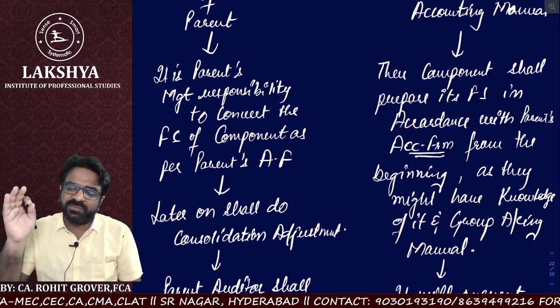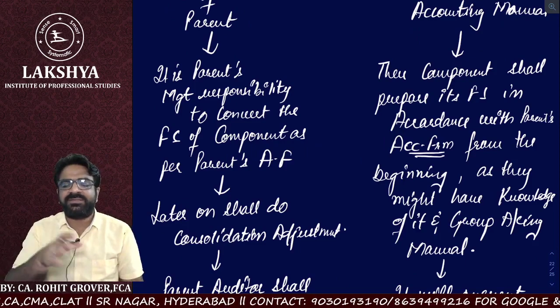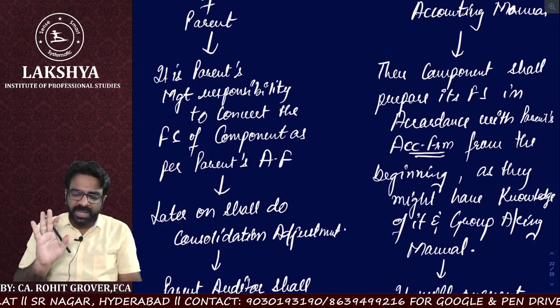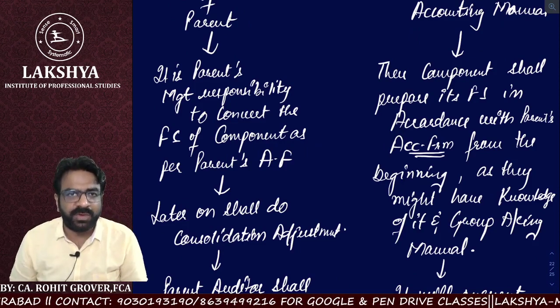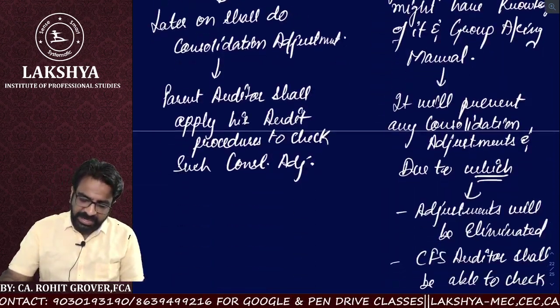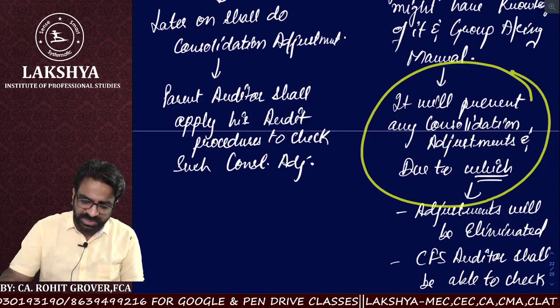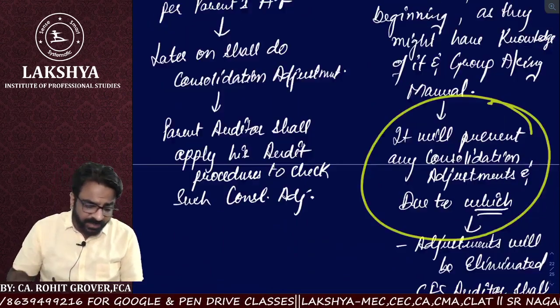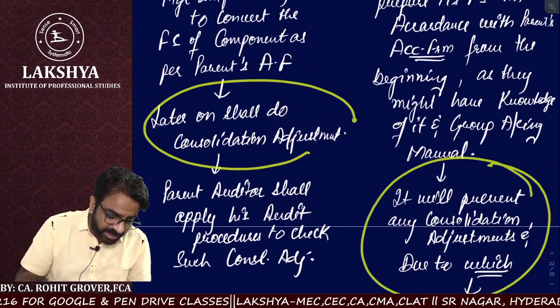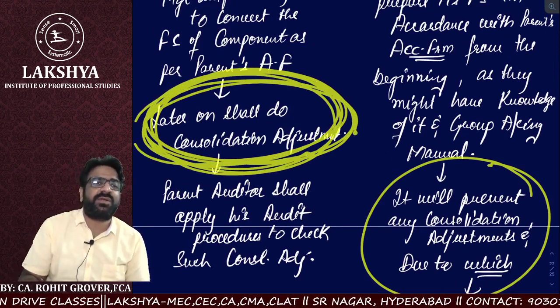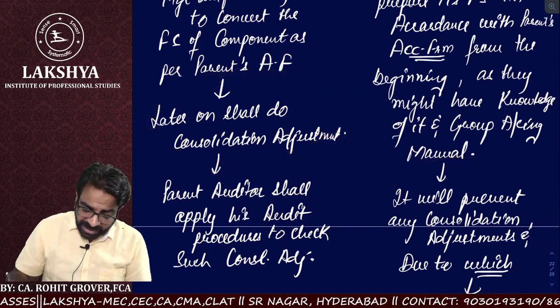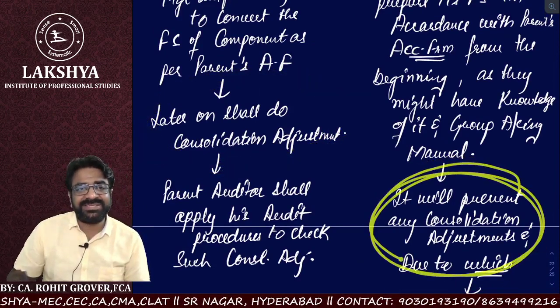It is the responsibility of the component to prepare its financial statement as per the group accounting manual or as per the accounting framework of the parent, right or not? And it will prevent the consolidation adjustments later on. Why? Earlier we were doing the conversion, that's why adjustments were required. But here the time of doing those adjustments will be saved.